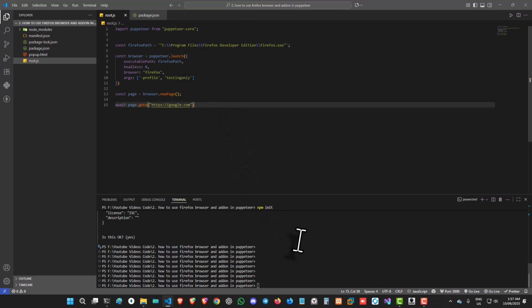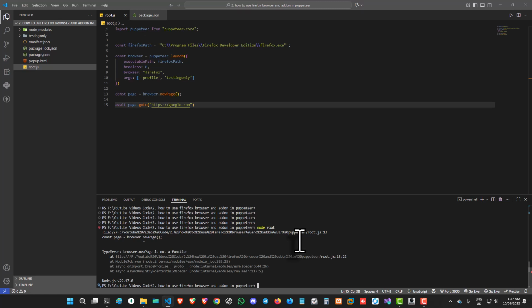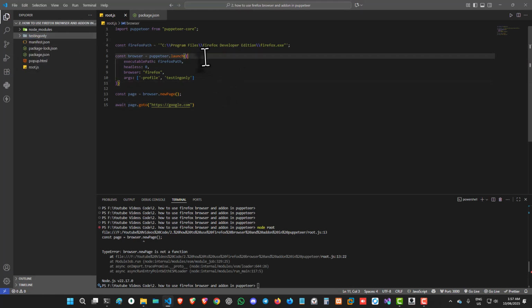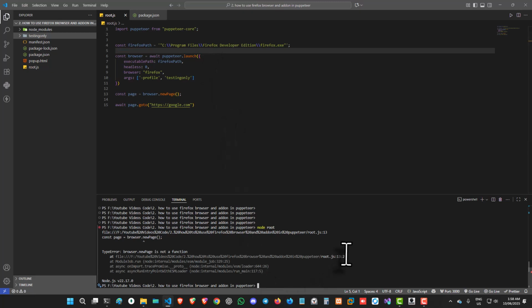so maybe now we are good to go to test the code. So let's run root, and as you can see, we got an error, but we have successfully created our profile directory. So we have an issue here, as you can see, and we need to await. Let's see now.